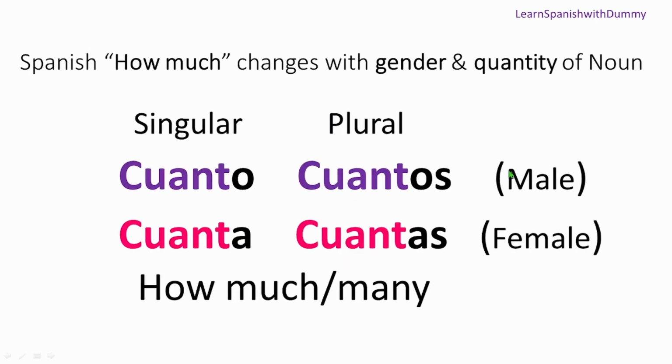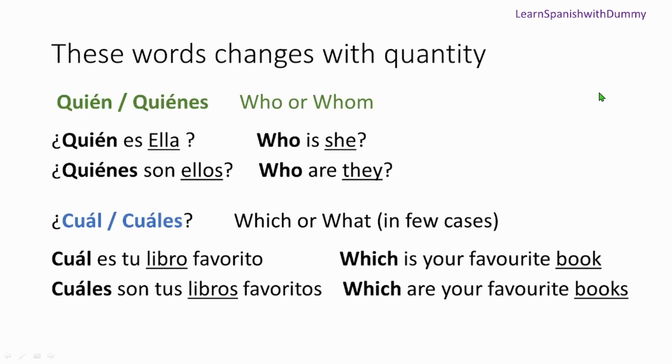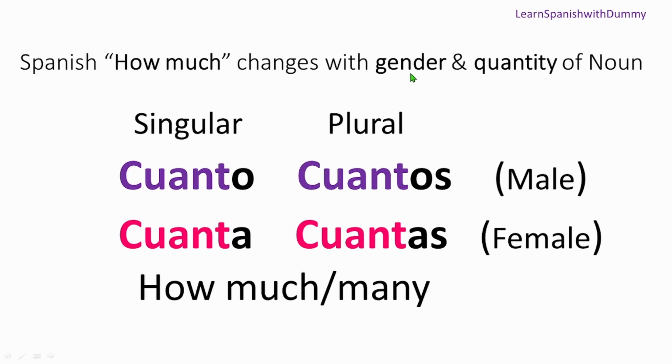Perfect. Now, there is one more word that we learned, that's how much or how many, right? The one we learned was cuánto. Now, this word changes with both gender and quantity of the noun, all right? The earlier one just changed with the quantity, right? But this one is going to change even with the gender. So these are their forms.